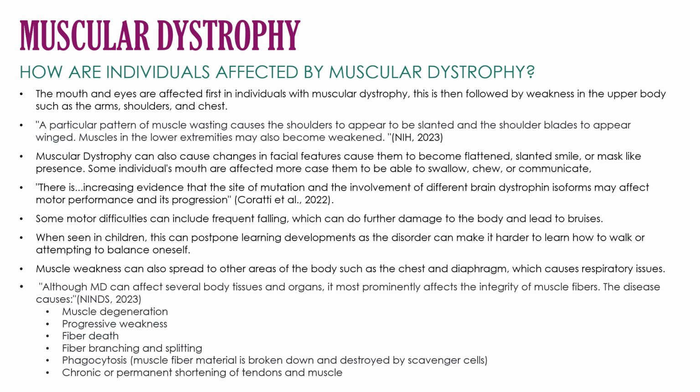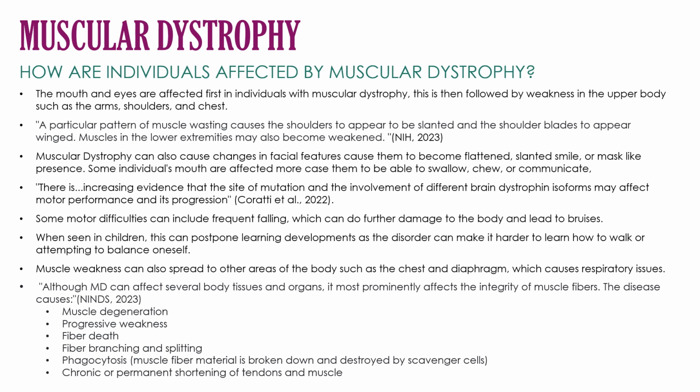How are individuals affected by muscular dystrophy? Well, individuals are affected in many different ways, but the mouth and the eyes are affected first in individuals with muscular dystrophy. This is then followed by weakness in the upper body, such as the arms, shoulders, and the chest. Muscular dystrophy can also cause motor difficulties, which can make it hard for children to develop learning habits, and it can make them have a hard time learning how to walk and balance themselves.